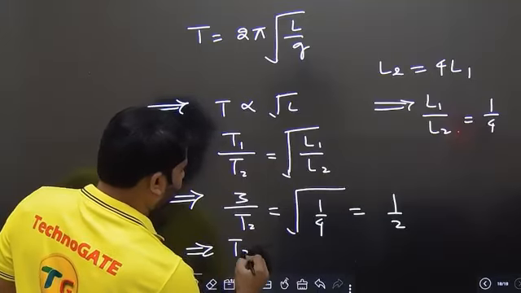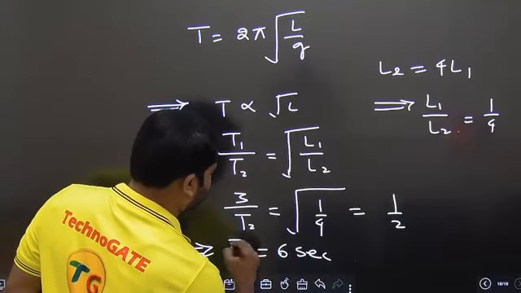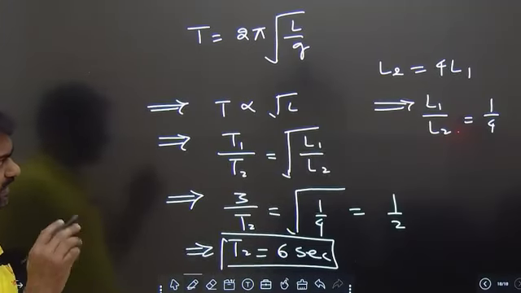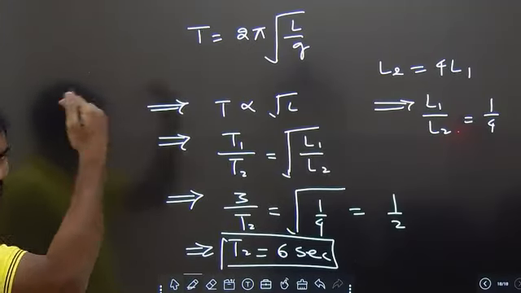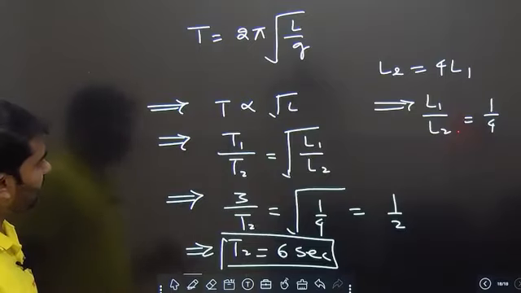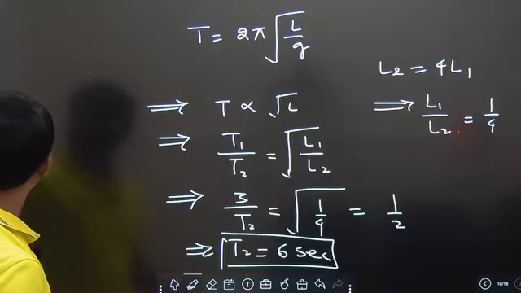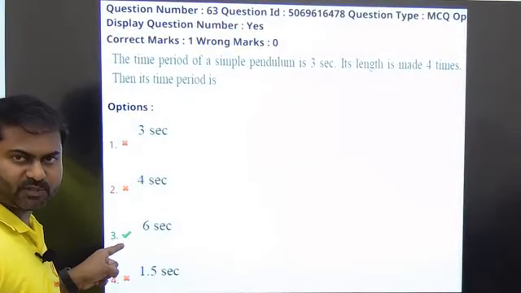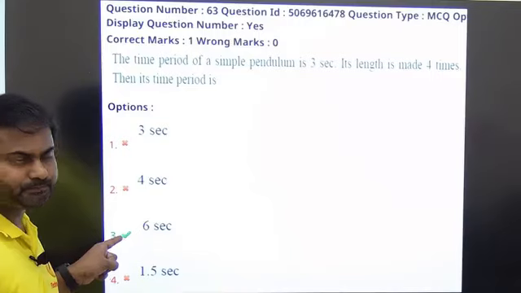That means we are getting the value of T2 as 6 seconds. The final time period is equal to 6 seconds. By increasing the length 4 times, the time period became 6 seconds. So if you see the options, it is matching also. So the answer is option number 3. I believe it is clear.